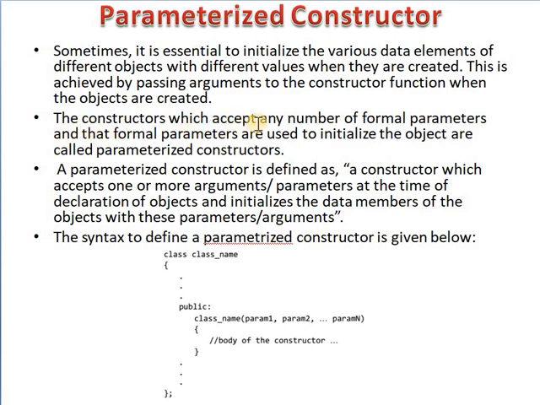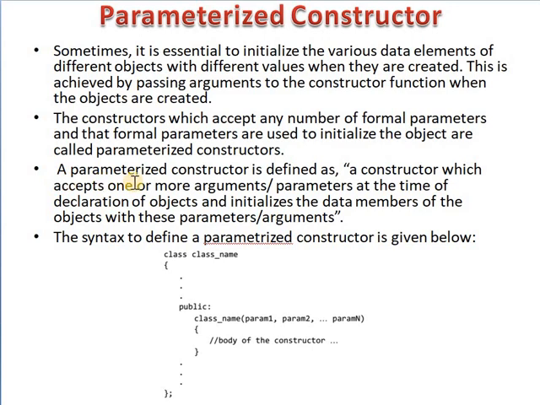The constructors which accept any number of formal parameters, and those formal parameters are used to initialize the object, are called parameterized constructors. The name itself suggests that using the parameterized constructor, you can provide different values to the data members of different objects by passing the appropriate values as arguments.